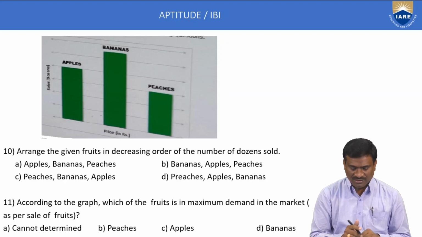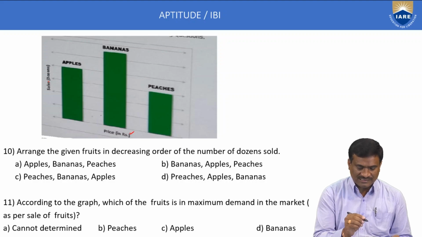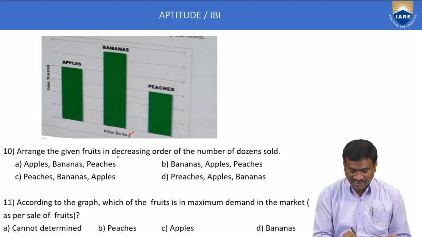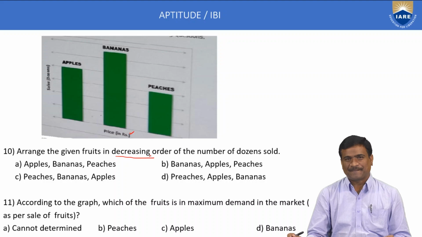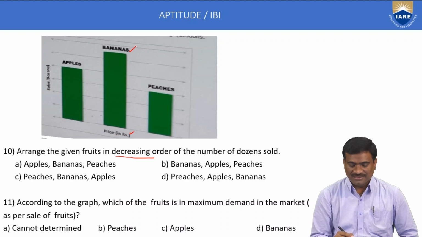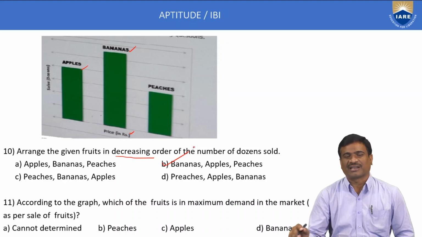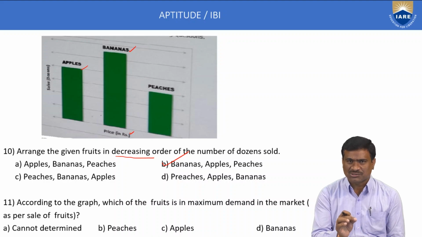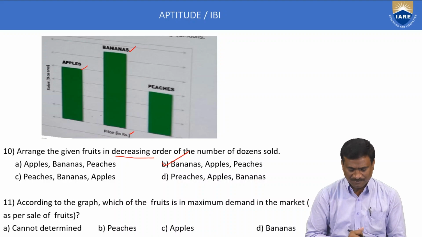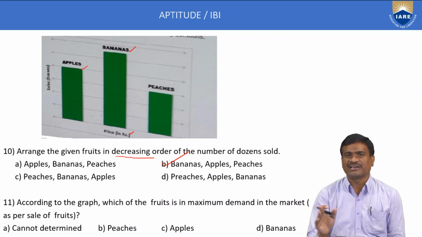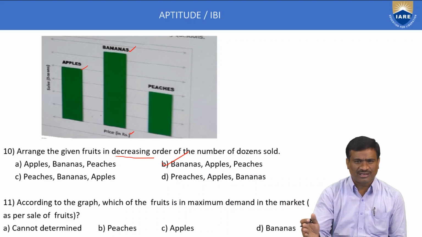First example: price in rupees, sales in terms of dozens. Arrange the given fruits in decreasing order, meaning descending order, highest to lowest. Highest is banana, second apple. The first one is banana, so option B only is correct. Here it is very simple, there is no calculation, directly apply using only the diagram above. Increasing order, lowest to highest. Decreasing order, highest to lowest.